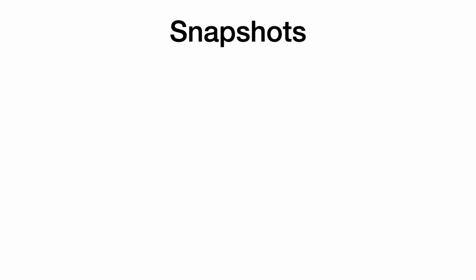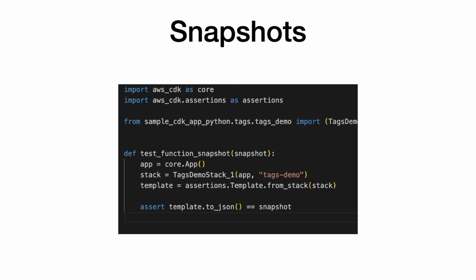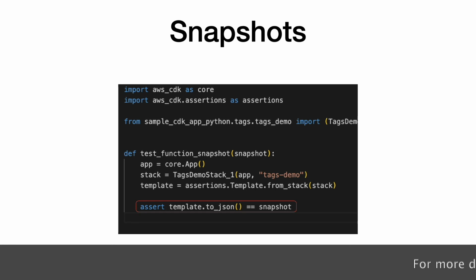All the examples we have looked at till now belong to the fine-grained assertion type. Unlike this, in snapshot testing, you compare the entire CloudFormation template. For this, you can use any snapshot plugin available with PyTest. Here is an example with one of such plugins. With this, you can retrieve the JSON object from the template and compare it with the snapshot, which you need to pass as a fixture to the test method. When the test is run the first time, you need to run the test with the snapshot update flag so that it creates the snapshot. For every subsequent run, the actual snapshot will be compared with the saved snapshot.